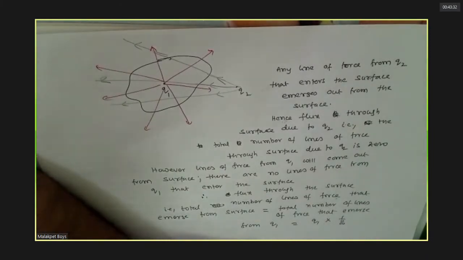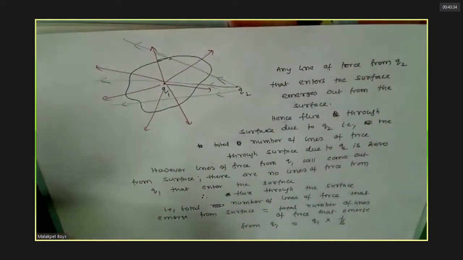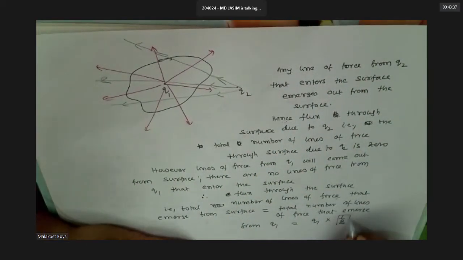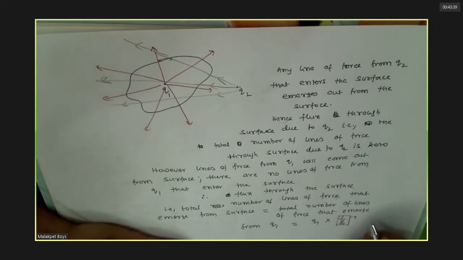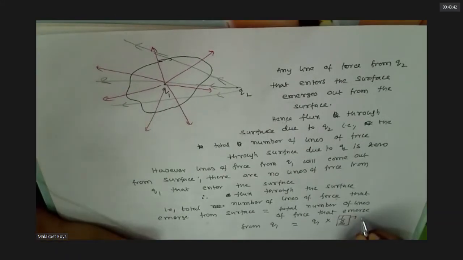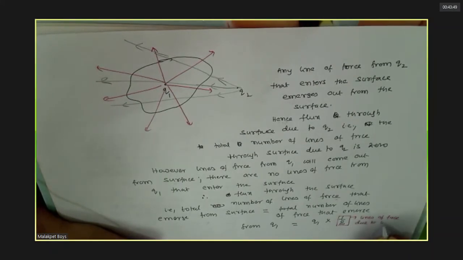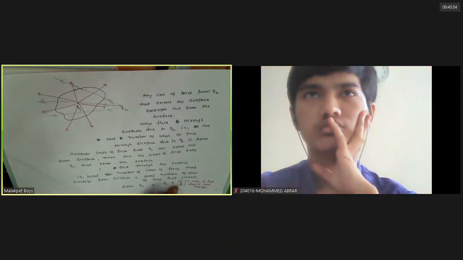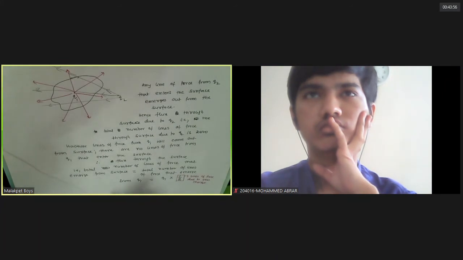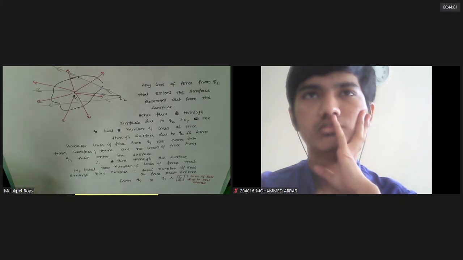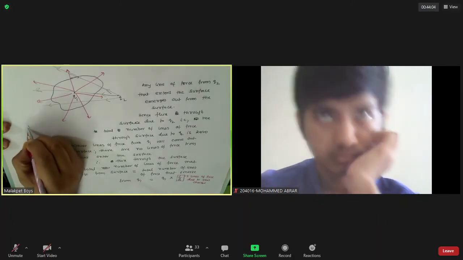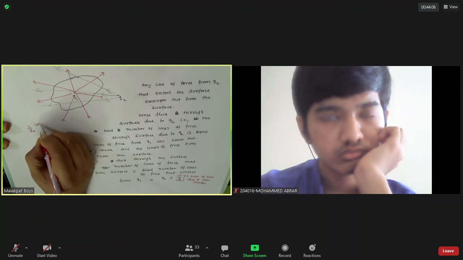Long back we studied. What is this actually? Total number of lines of force through unit area. Unit charge. Q2 unit charge, no? From unit charge you are having 1 by epsilon naught. From a charge, how many lines will you have? Agreed? Q1 into 1 by epsilon naught.